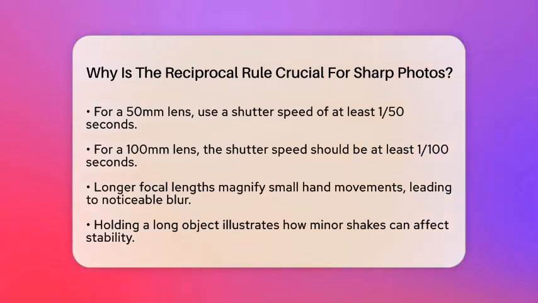Think of it this way. When you hold a long pole, even tiny movements of your hand can cause the end of the pole to wobble significantly. Similarly, when using a telephoto lens, even the smallest shake can lead to noticeable blur in your photos. By following the reciprocal rule, you can set your shutter speed fast enough to freeze that motion, resulting in sharper